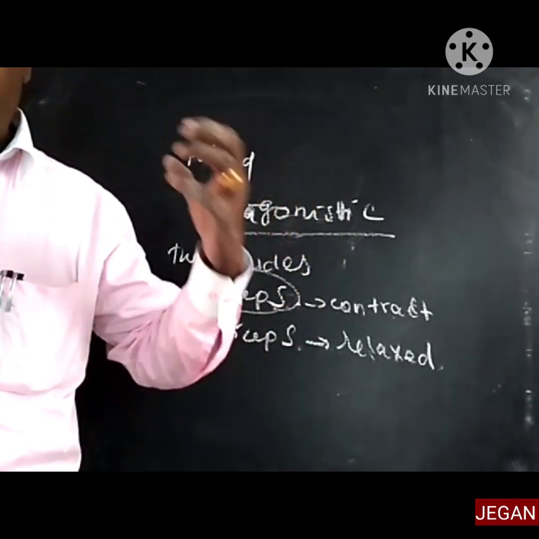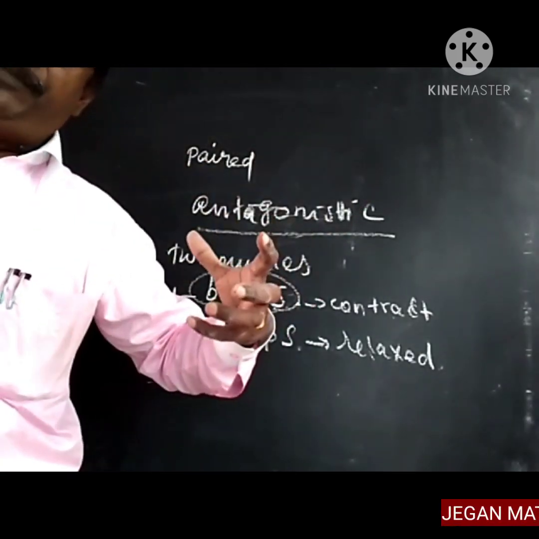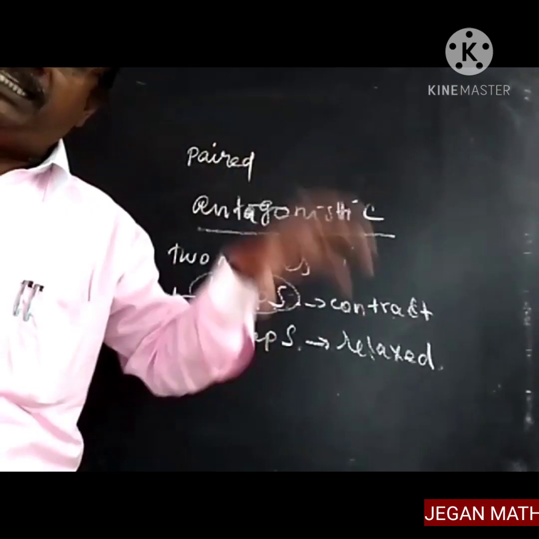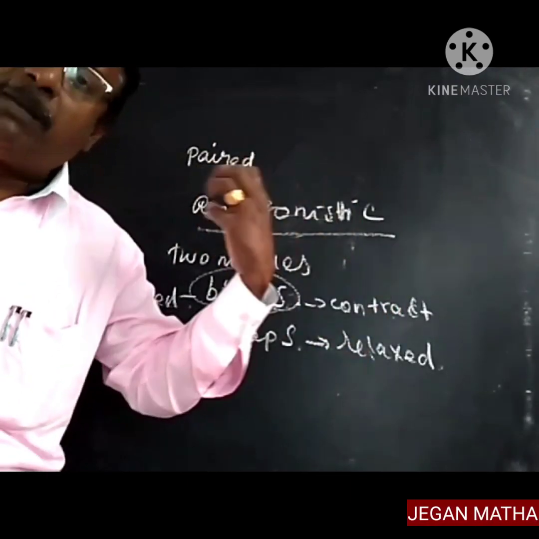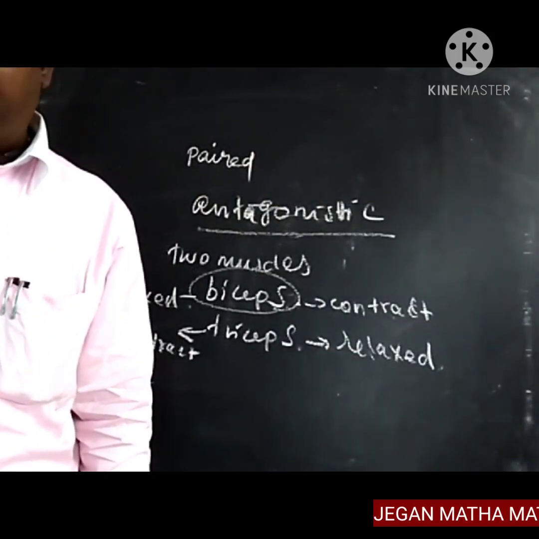Antagonistic muscles can be found all over the body. They have opposite functions, which carry out the normal functions of the body.